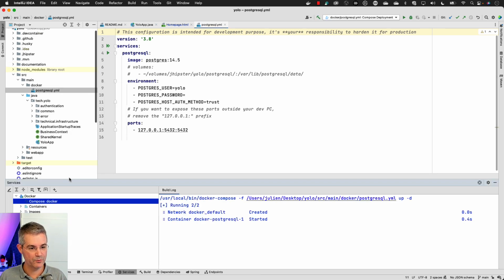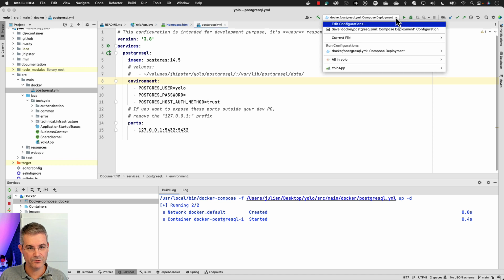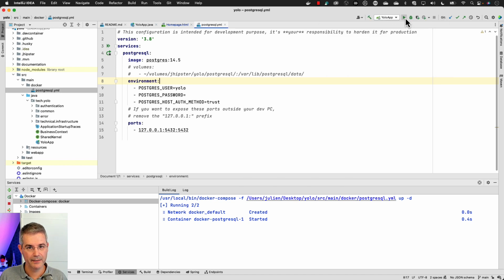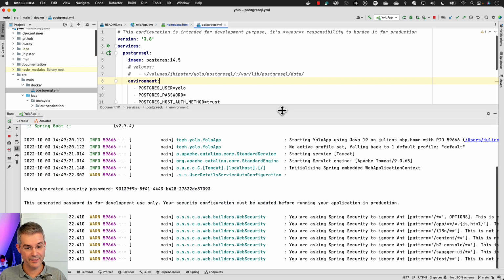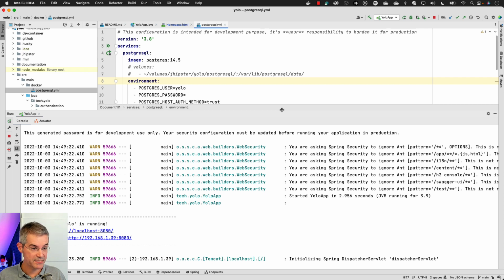There are many ways to run a Docker Compose file, of course, but the easiest one is using Docker here. And now that my database is running, I can run my app again with the database. And this time I've got a full app running, with a front end, a back end, a database, security. So everything that we basically had with JHipster. Here we have been able to generate something very similar to a JHipster project. Again, you now have more flexibility in what you choose, but if you want the full experience, you still have it if you want it and if you need it.